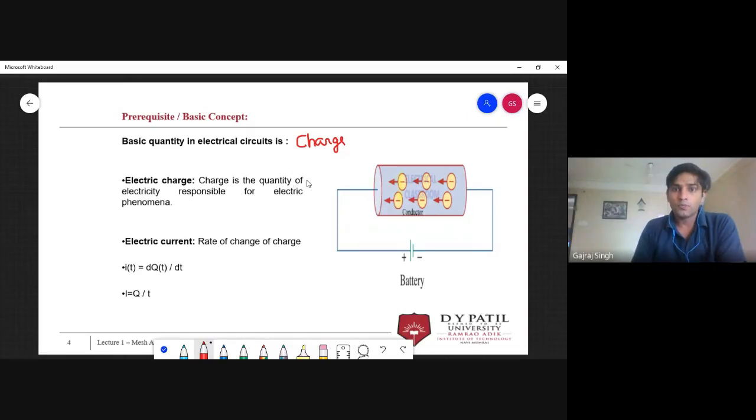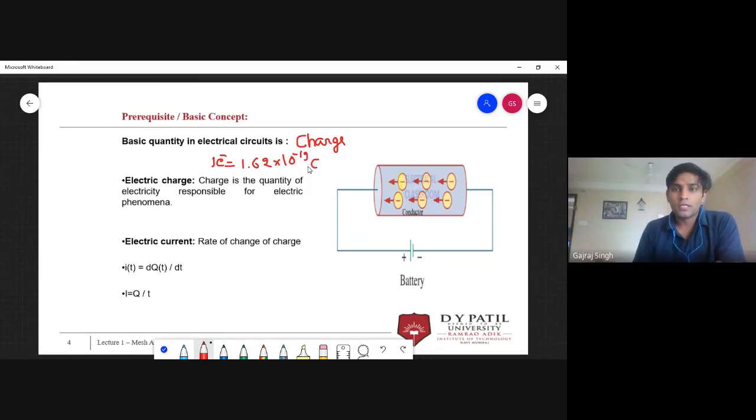How is it positive? If we remove some electrons, it will be positive, and if we add some electrons, it will be negative. Let me write the charge of one electron. You all know the charge of one electron? You can tell me. 1.6 into 10 raised to minus 19 coulomb. So this is the charge of one electron.